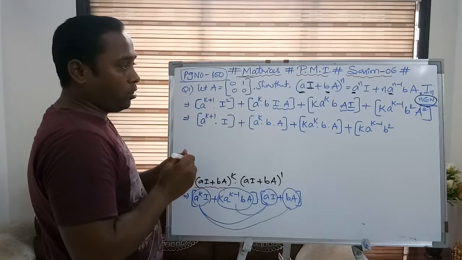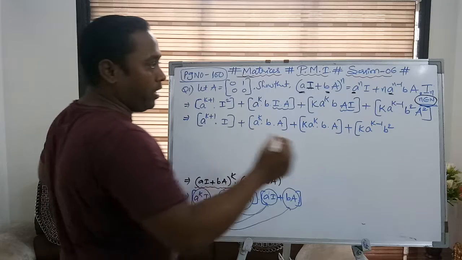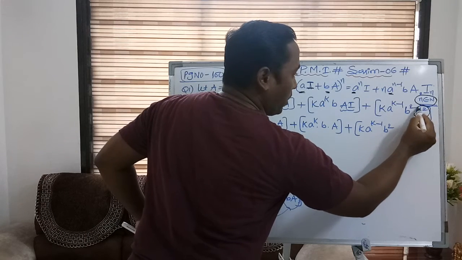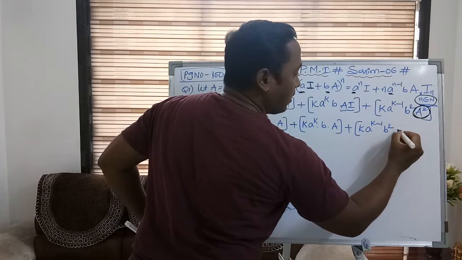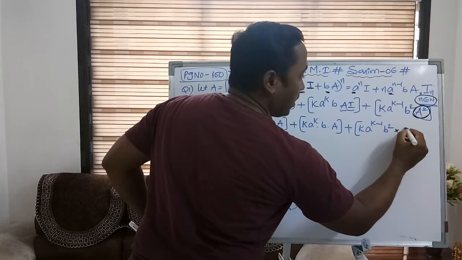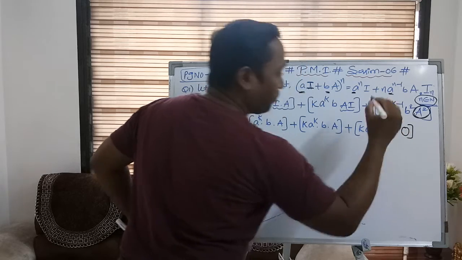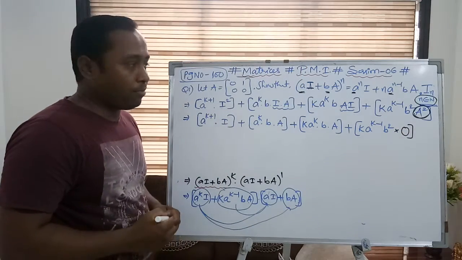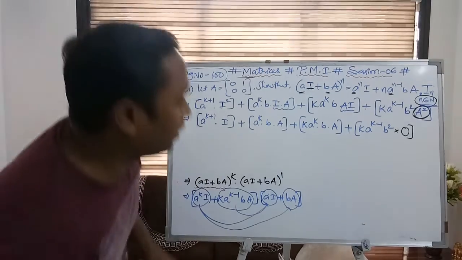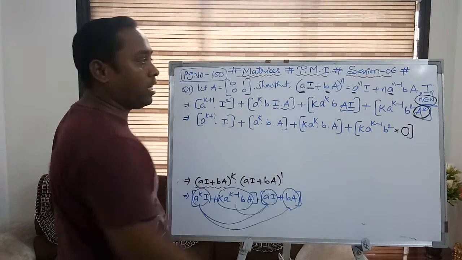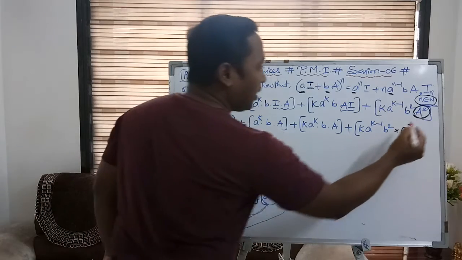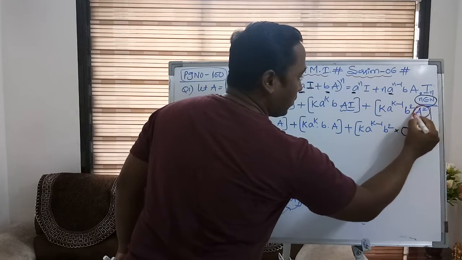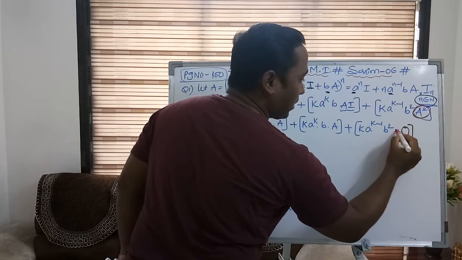Now if you observe carefully, what is the value of A square? It's simply a zero matrix. Remember, I'm highlighting this point. The important key point of the solution is that the matrix A square value is a zero matrix.